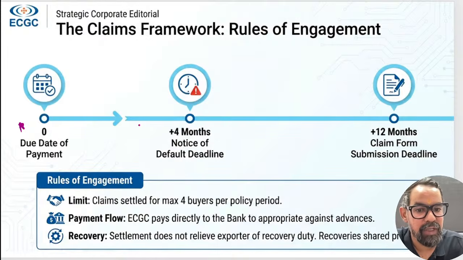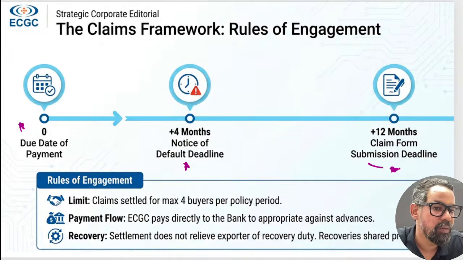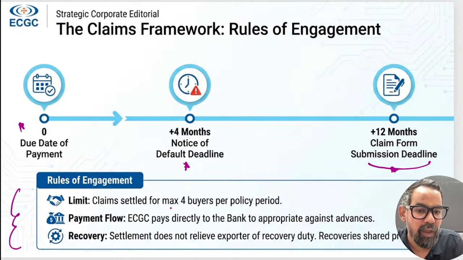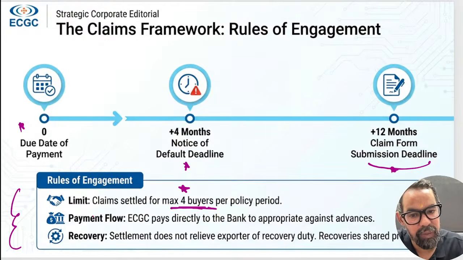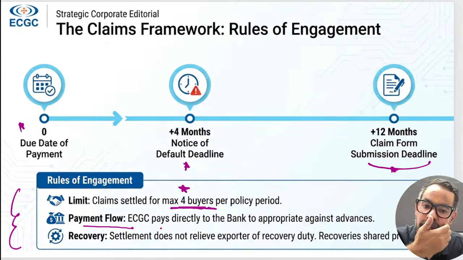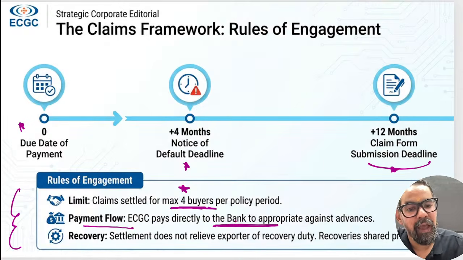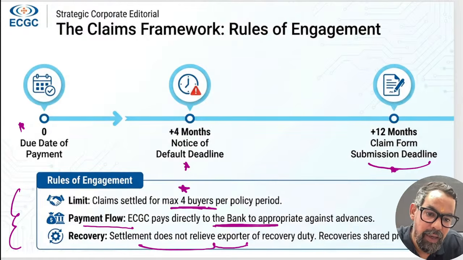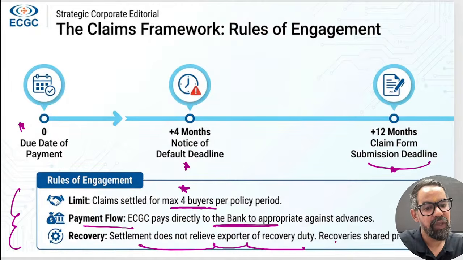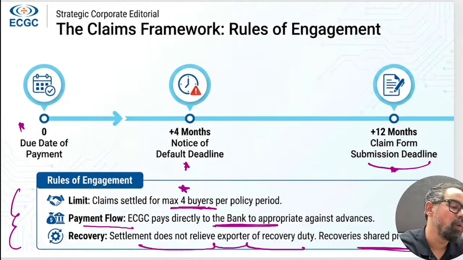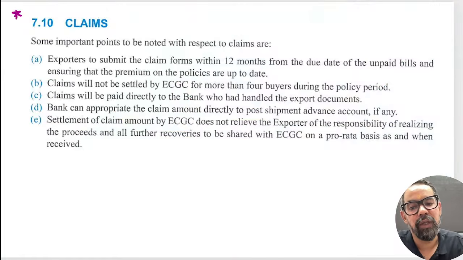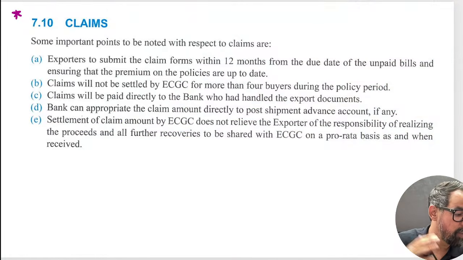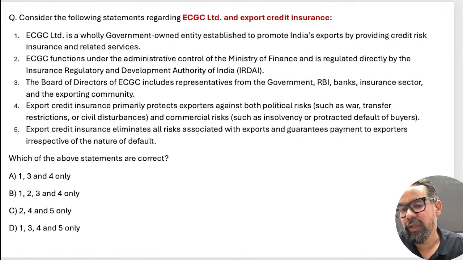So due date of payments, 4 months notice for default deadlines, 12 months claim from the submission of deadline. Limit on claim, please remember this one, okay? So only 4 defaults per policy period. On payment flow, ECGC will pay to the bank, and if they have some advances they can deduct those. Recovery settlement does not relieve the exporter of recovery duty. Recovery is shared on a pro rata basis. That is something which generally comes under the claim part itself. Understood? We will be practicing questions. So let's start with the first question itself.